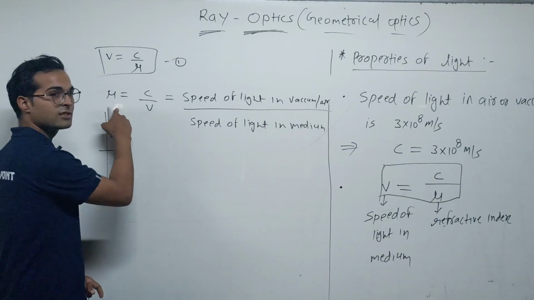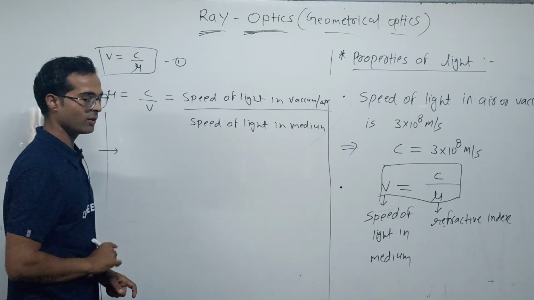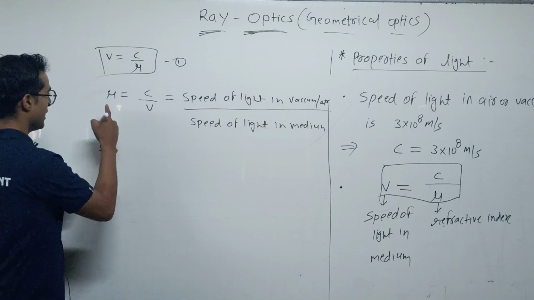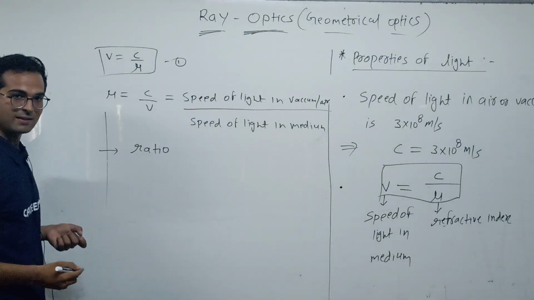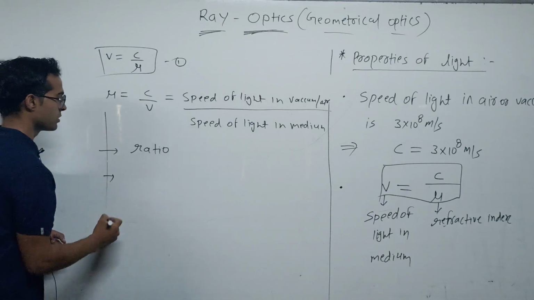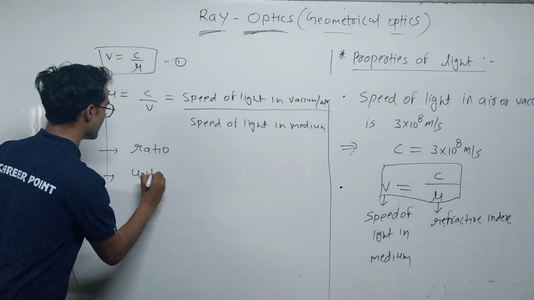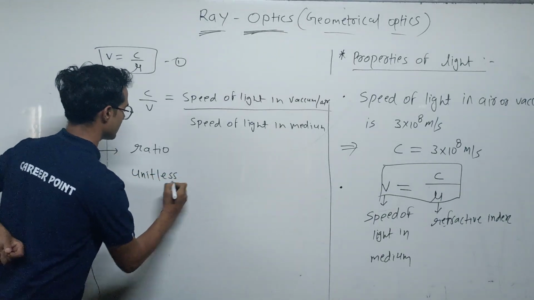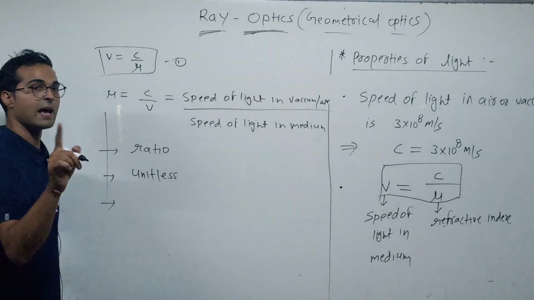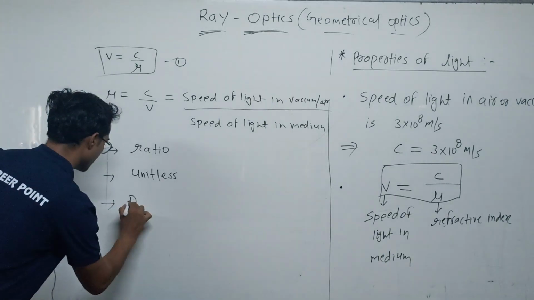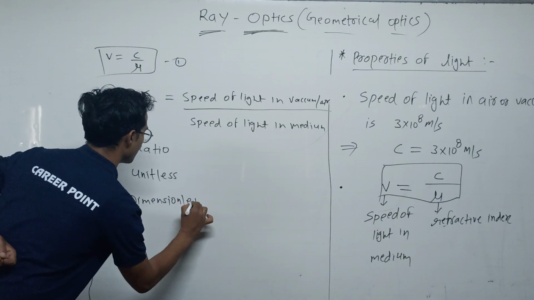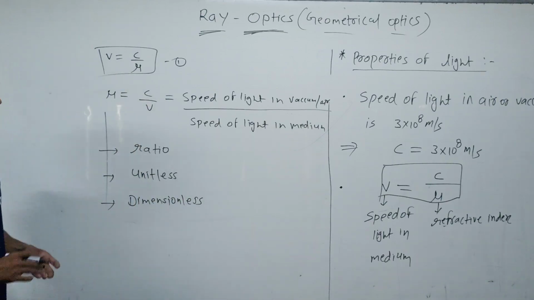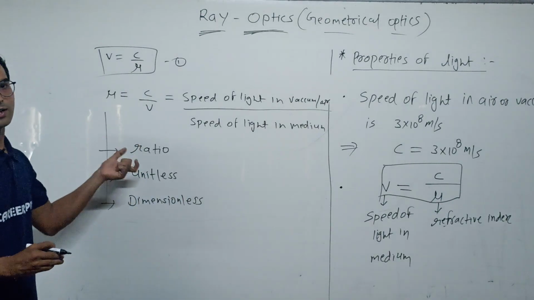So this quantity is a unitless quantity. Refractive index is a ratio of speeds, and it is a unitless, or dimensionless, quantity. So this is about refractive index.